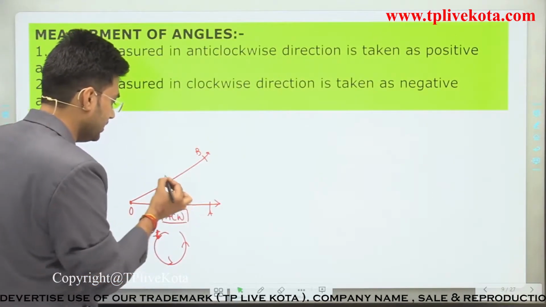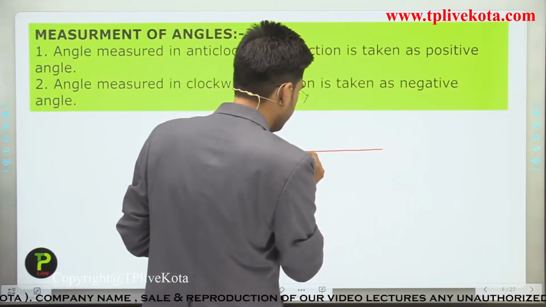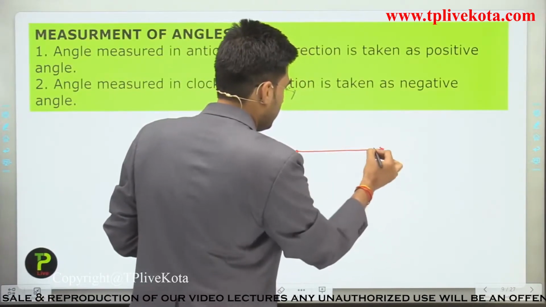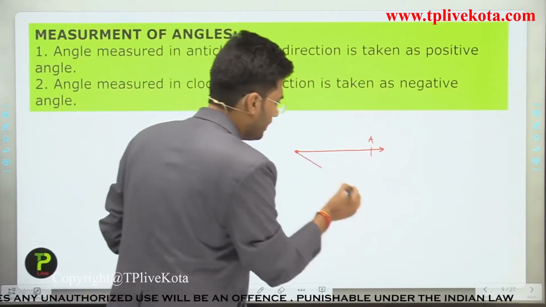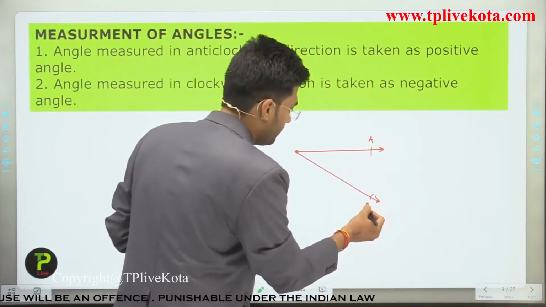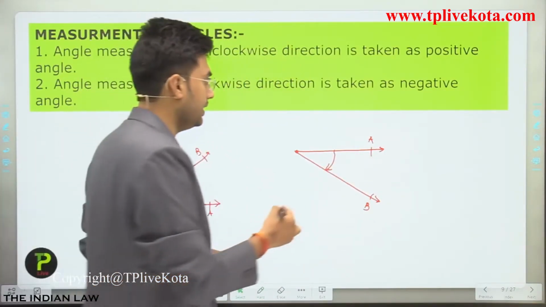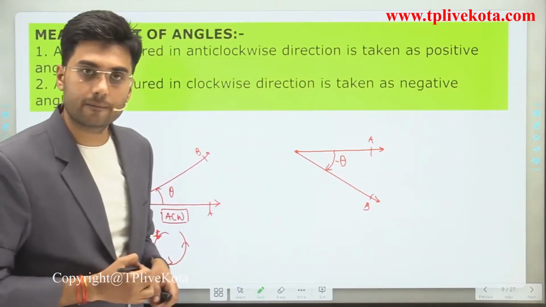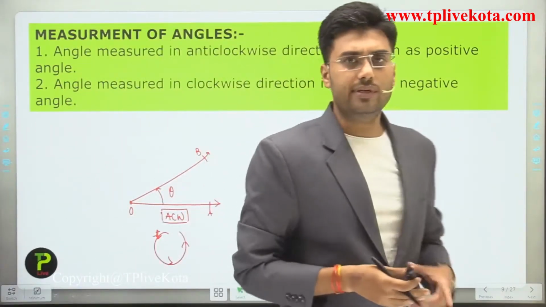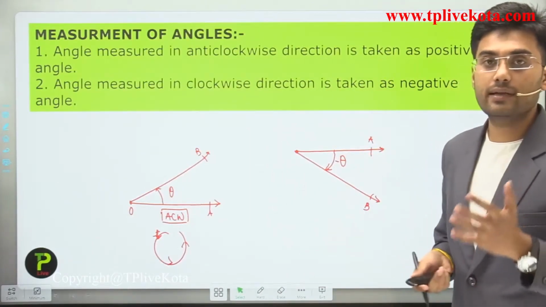This is theta. And students, if you calculate the angle in this direction, in the clockwise direction, let this be B, then the angle is negative. This is minus theta. Clear? So students, I hope you understand how we measure the angles.